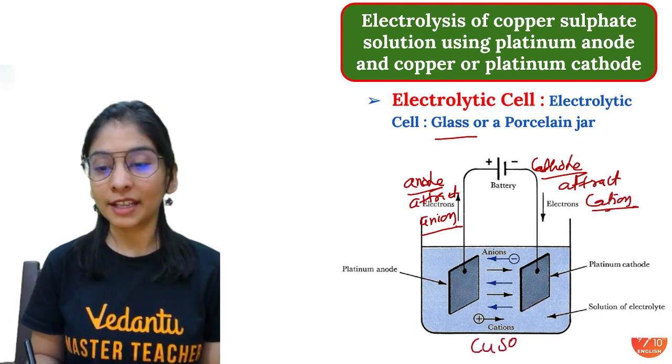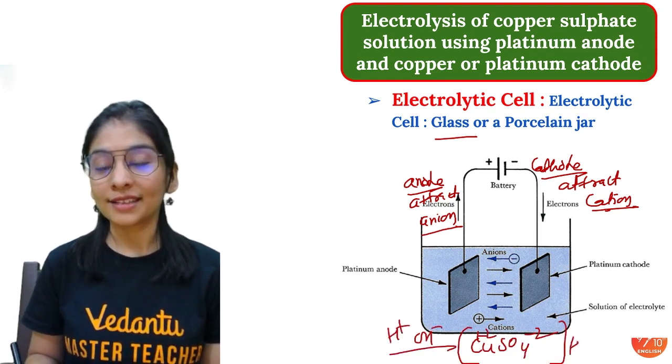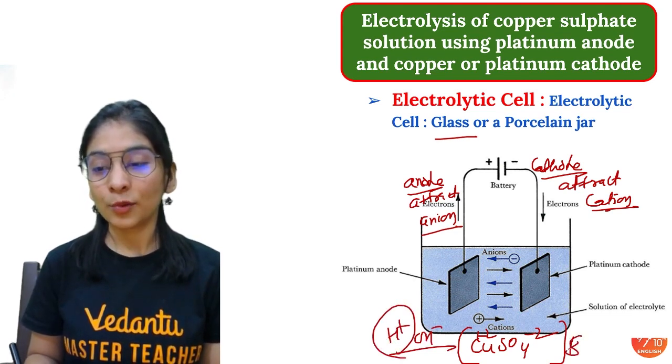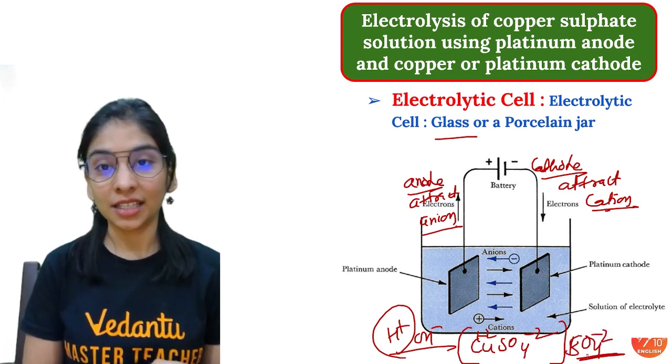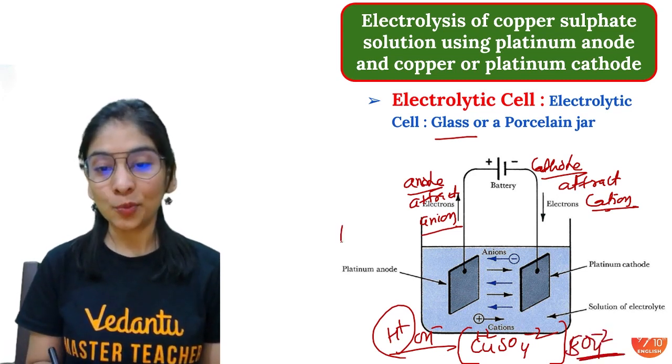I had copper sulfate solution, copper positive, sulfate negative. Water ions are also there. So we have H positive, OH negative, and due to acid, H positive I already wrote. So we have an extra ion, sulfate ions. So let's see who will win the battle in terms of cations. We have H positive ions and we have copper ions.